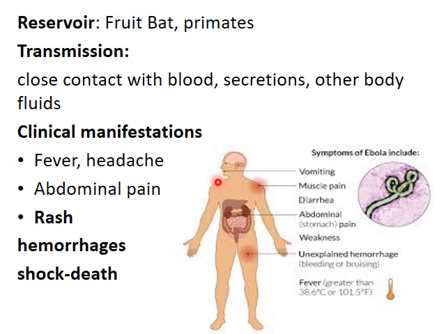The reservoir hosts for Ebola viruses are unknown, but they are suspected to be infected animals such as fruit bats and primates. In every outbreak, Ebola virus is introduced into the human population through close contact with the blood, secretions and other body fluids of such infected animals. Clinical manifestations. Common symptoms are fever, headache and abdominal pain, rash, which is then followed by hemorrhages leading to shock and death.